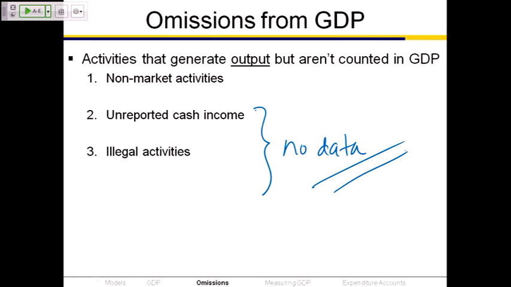The estimate is for the United States, and this estimate varies depending upon what country you're looking at. For the United States, they estimate that the things for which we have no data, the second and third items, are something between 5 and 30% of GDP. If we had data for the unreported cash income and the illegal activities, our GDP number, that $17 trillion number I gave you, would be another 5 to 30% higher.